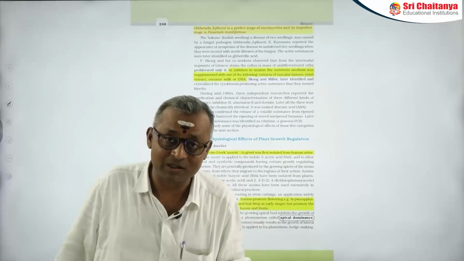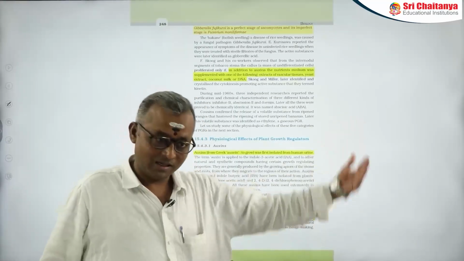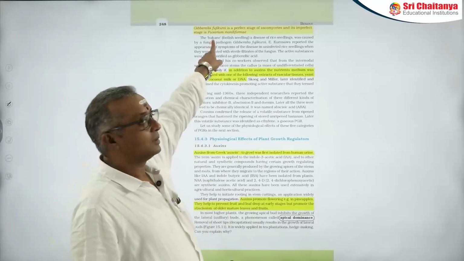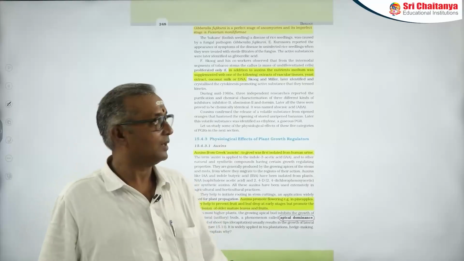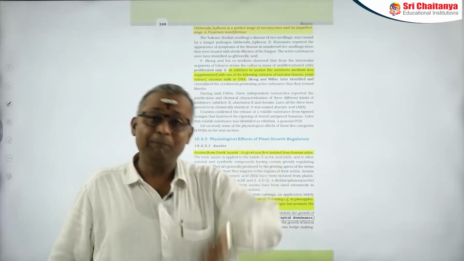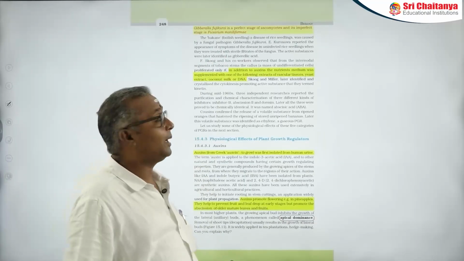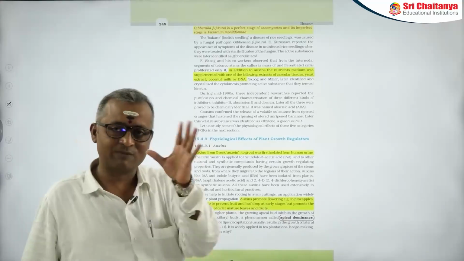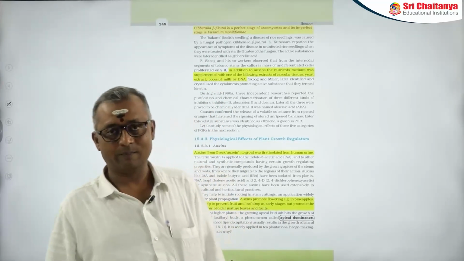Though it is not mentioned in the NCERT, I think you might have come across it in our internal exams, the group to which this particular fungus belongs. It belongs to Ascomycetes. It has an imperfect stage that is Fusarium moniliforme. From this fungus, gibberellins were isolated.